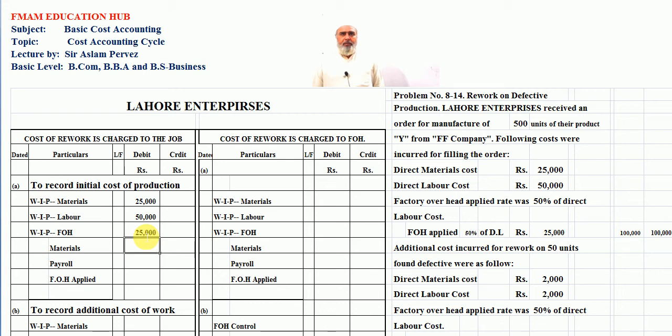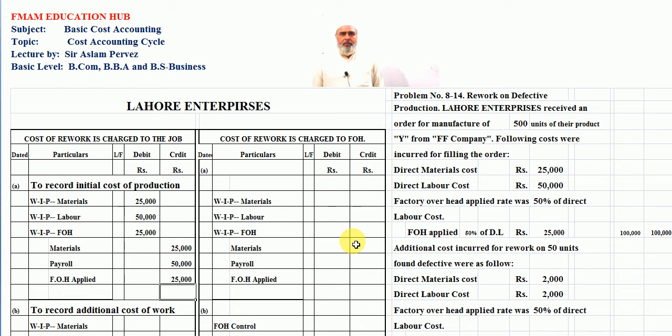Now students, against these we have to enter as material 25,000 rupees. The payroll for labor is 50,000 rupees, and FOH applied is 25,000 rupees.